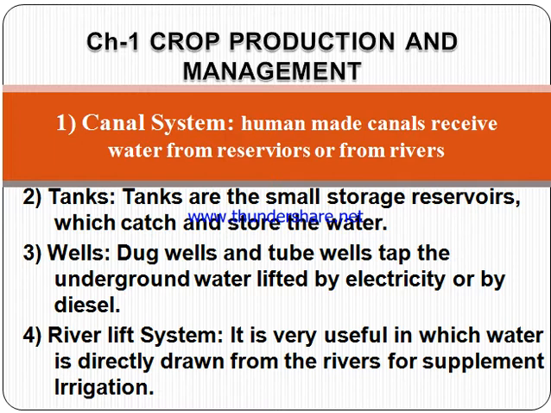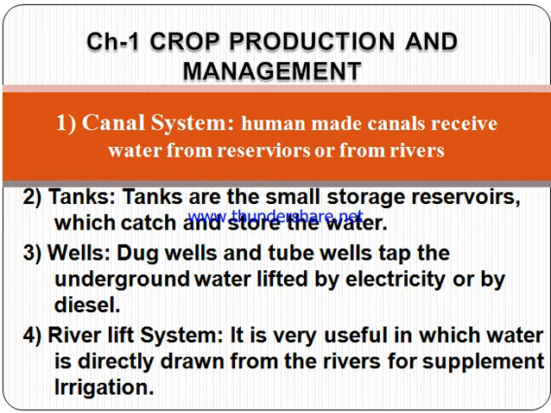Next is the canal system. कैनाल इज द नहरें जिसे हम कह सकते हैं. Human-made canals receive water from the reservoirs and from rivers. We have small canals connected with the main river, like the Ganga river. Along with the Ganga river there are some small canals which are used to send the water of the Ganga river to different areas, different fields.